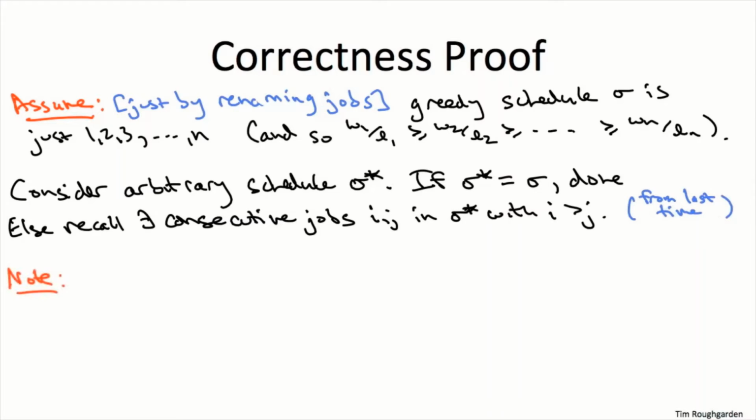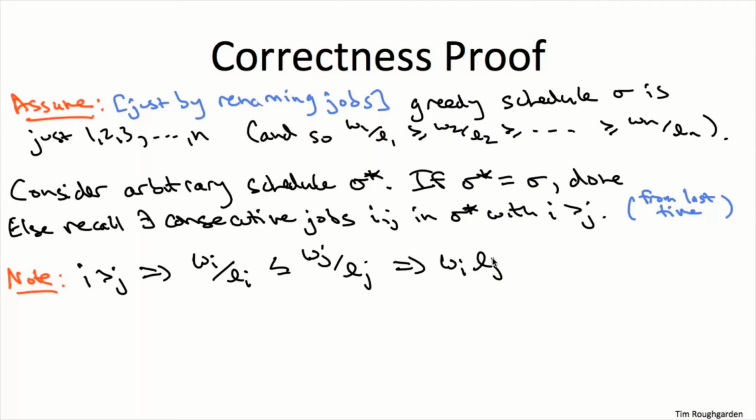So now we argue similarly to last time. What does it matter that one job has a higher index than another? Well, that means it's further along in the ordering, which means its ratio can only be smaller. Remember, the ratios are non-increasing. They can only go down in the ordering. So higher index means lower ratio. But there may be ties, so we can't claim a strict inequality, just a weak inequality. And so again, by clearing denominators, this boils down to the weight of job i times the length of job j is at most the weight of job j times the length of job i.